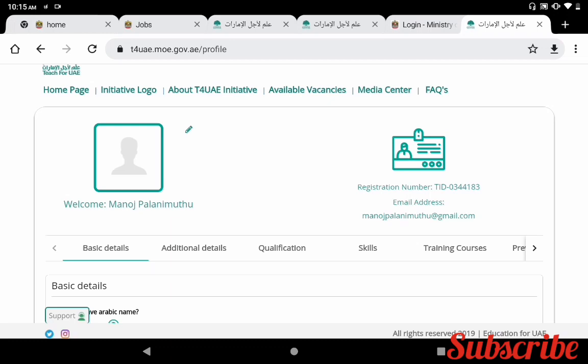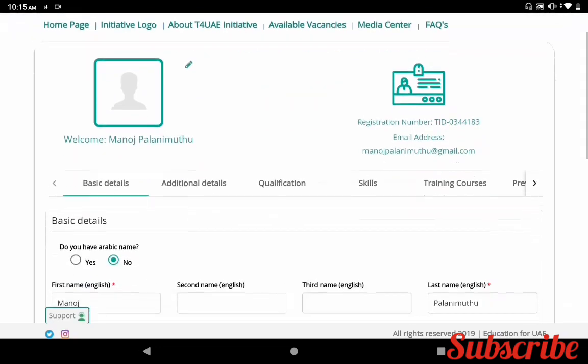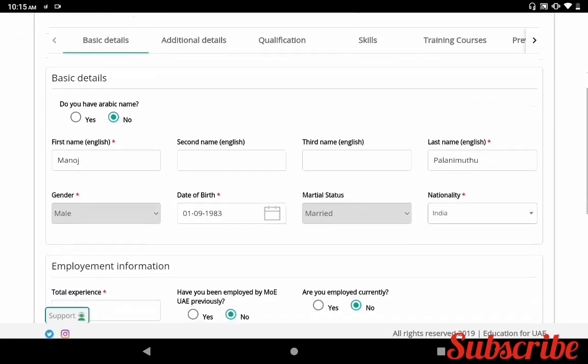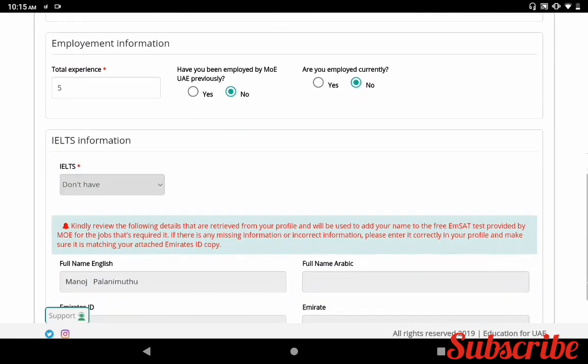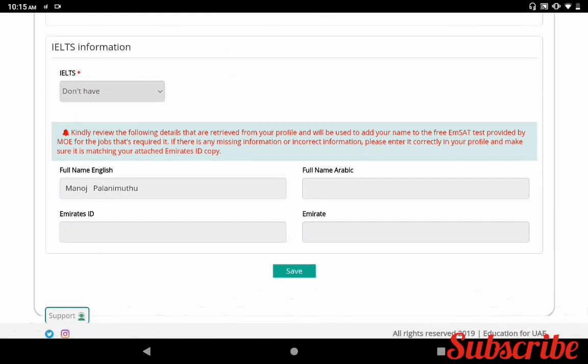This application form should take approximately 30 minutes to complete. There are 10 sections in this application form. You will be required to upload your documents and up-to-date CV. Please ensure you have all documents ready to begin this process. First one is your basic details, employment information, IELTS information. Once you have completed this page, you can click save.